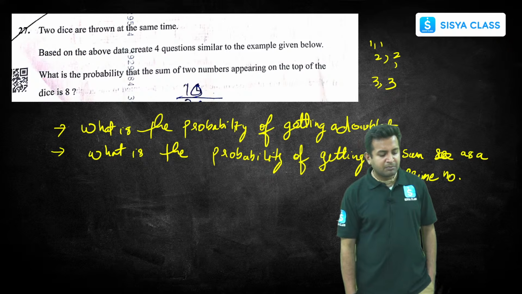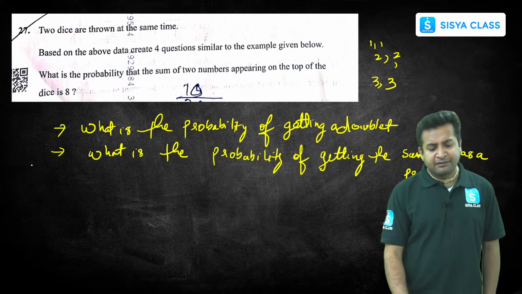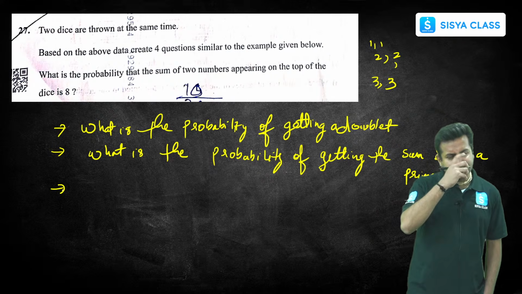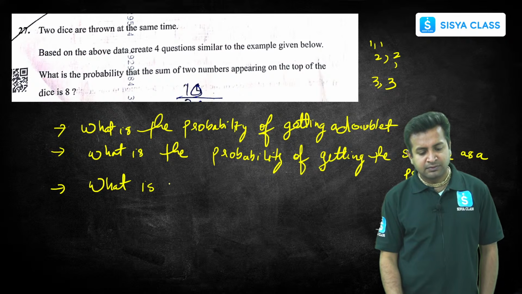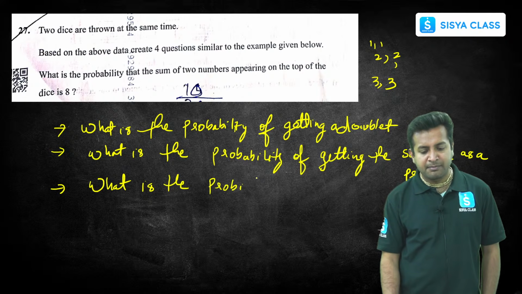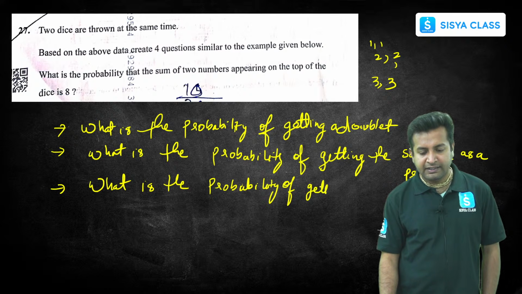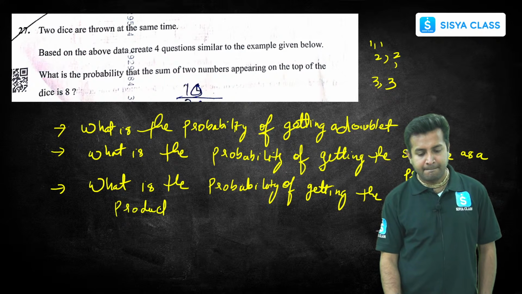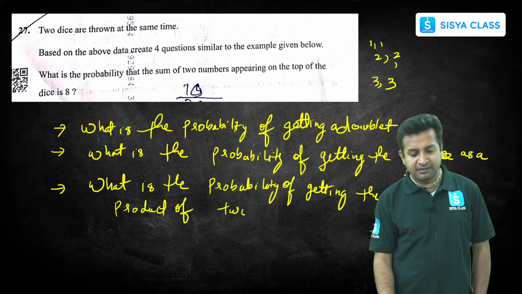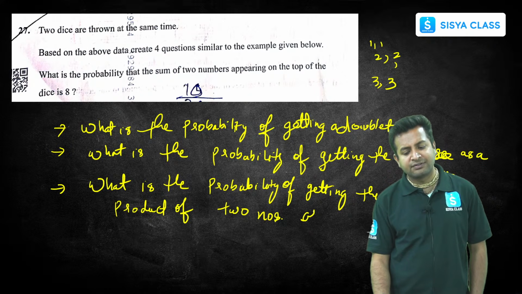Easy. Now, next, we can ask for the even number also, or let's do one thing. What is the probability of getting the product of 2 numbers as 12, right?